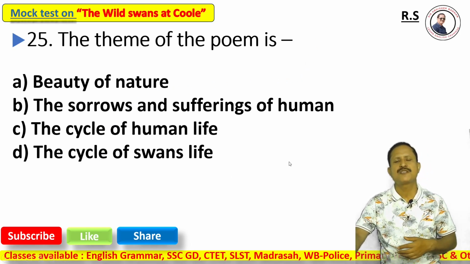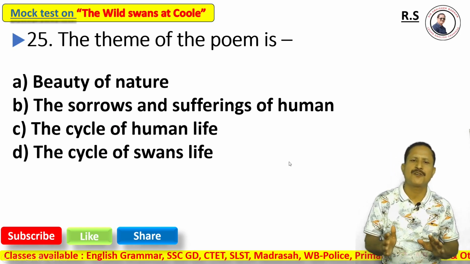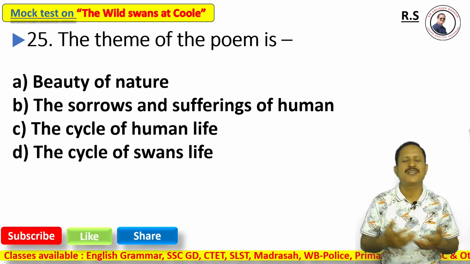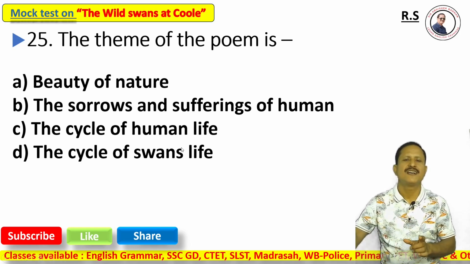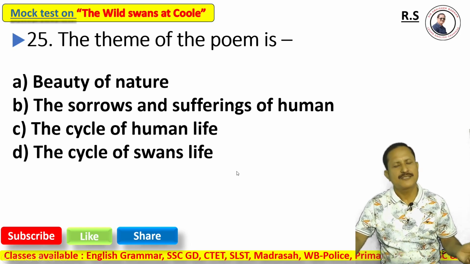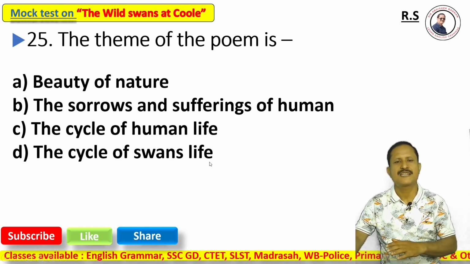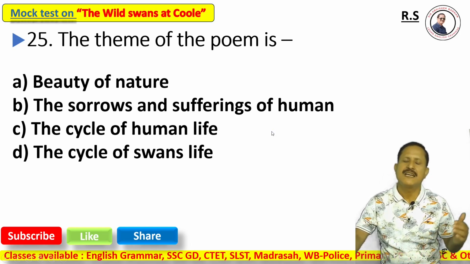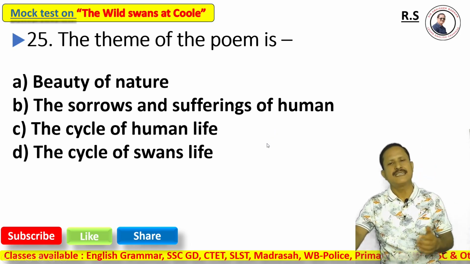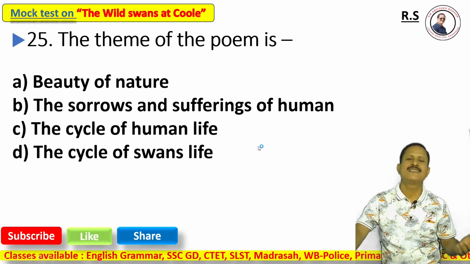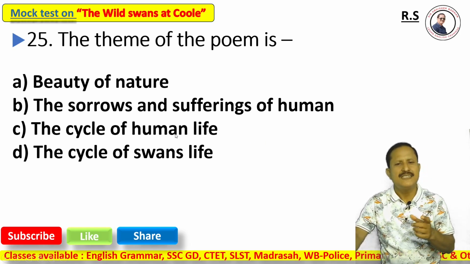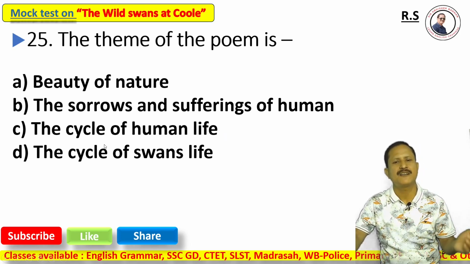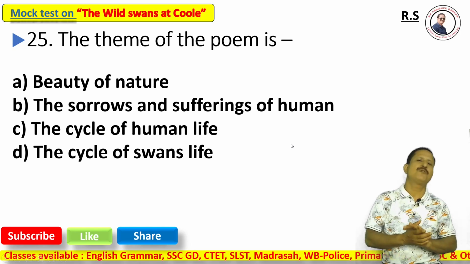The cycle of swans? No, there is no description of the swans before and after, as child, youth and grown up. That's why the cycle of swans is not described by the poet. So the right answer is the cycle of human life. He was old; when he was young, his mentality was like this, and now he was old. This is the theme. Probably the poet hinted at the cycle of human life. And these are all the 25 questions.